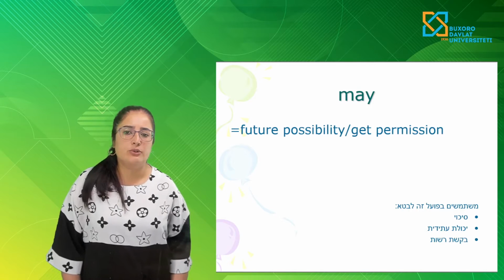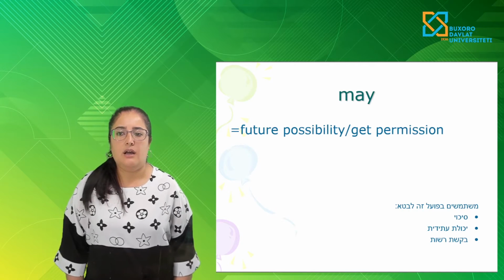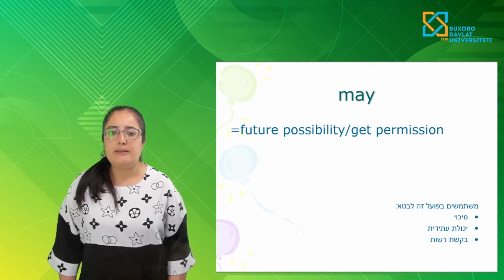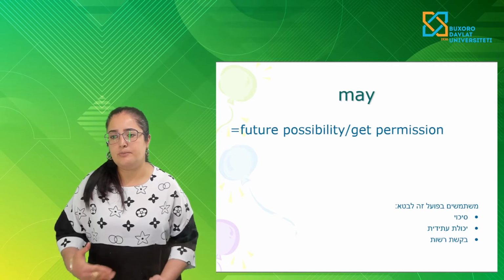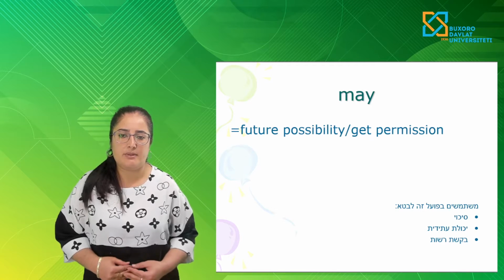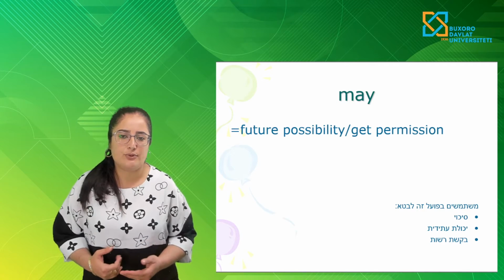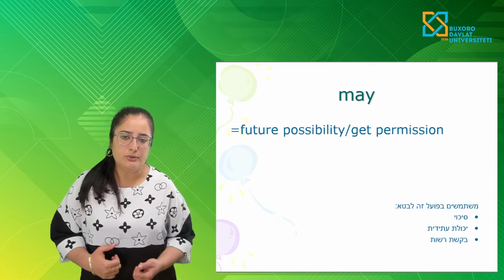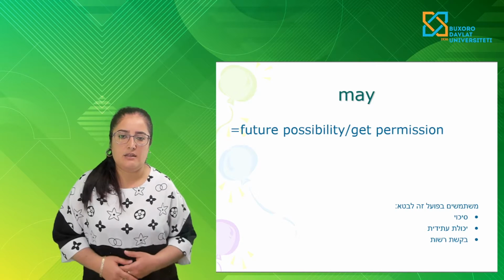And the next modal verb is may. Future possibility, get permission. The first meaning is future possibility, and the next is getting permission. For example, may I come in? If you ask to enter the room, you will ask with may.